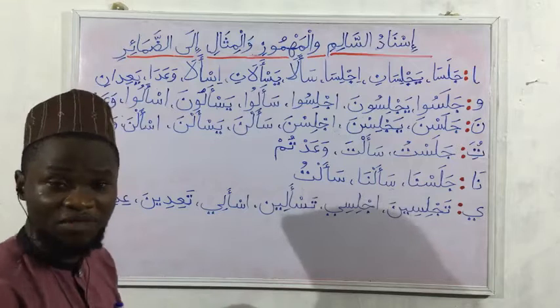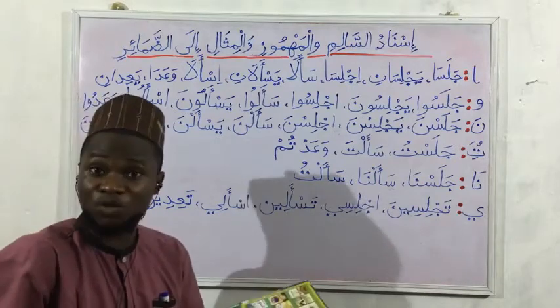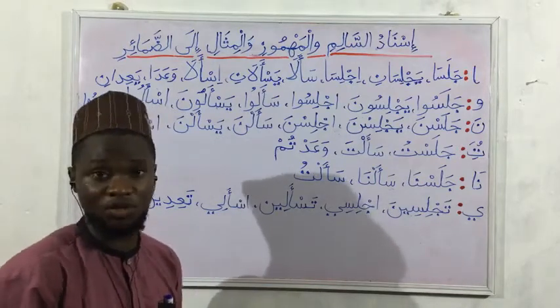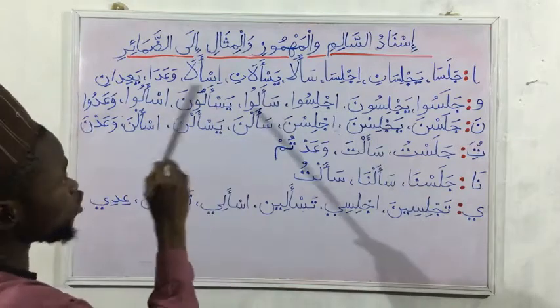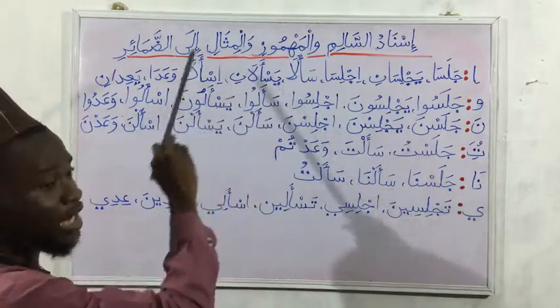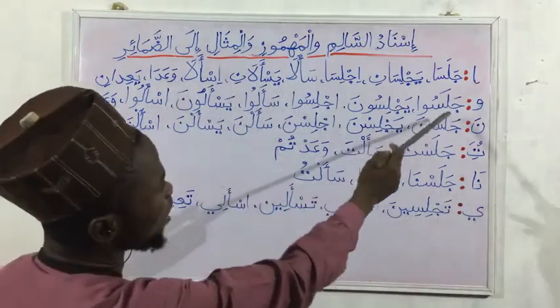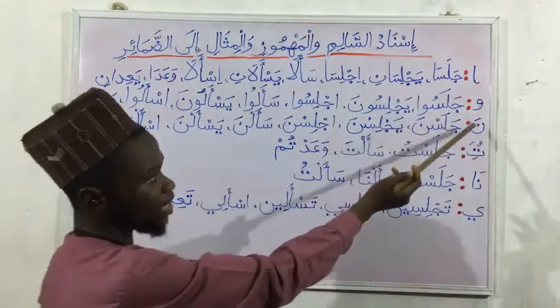It's the way the letters of the verbs are arranged, the way they are supposed to be arranged. None of them is missing. So that is one thing you should note with Salim, Mahmuz, and Misal. Then for Wawul Jama, we attach our waw to Jalasa.